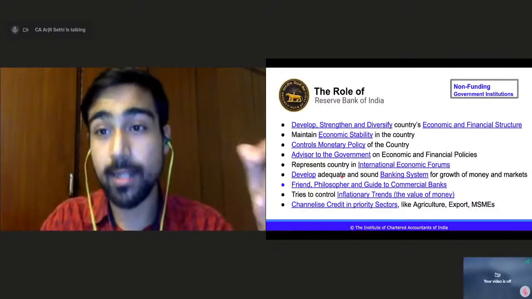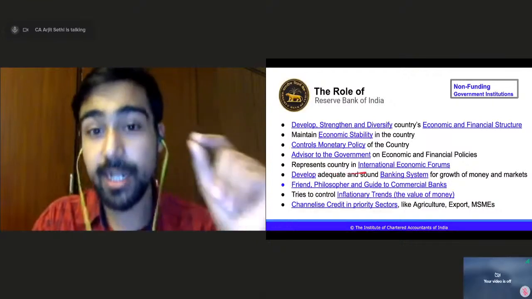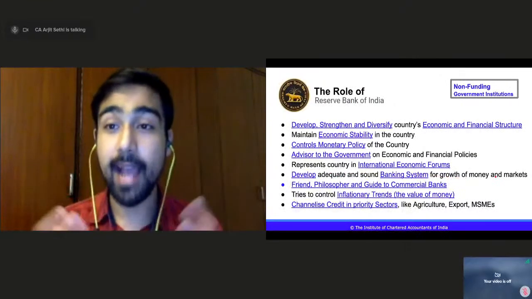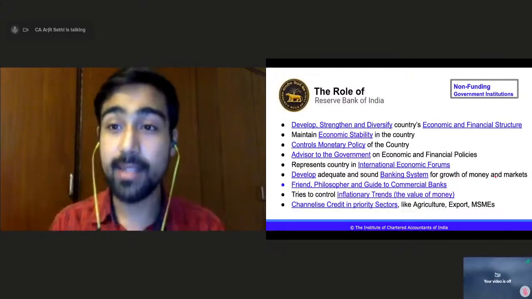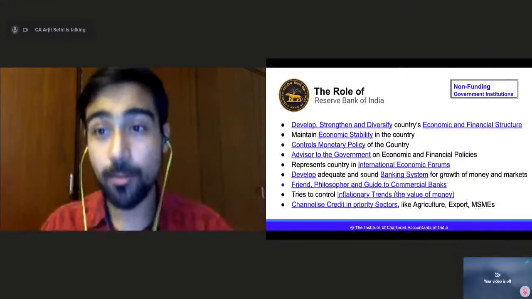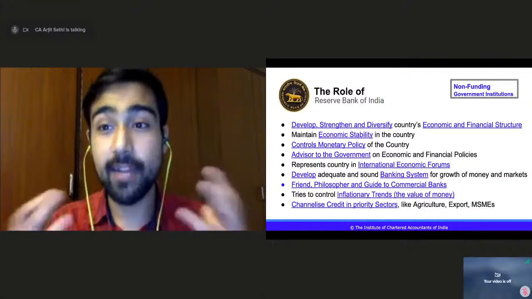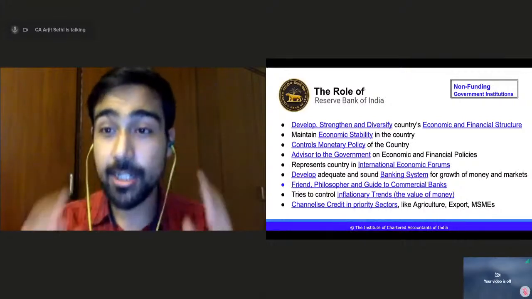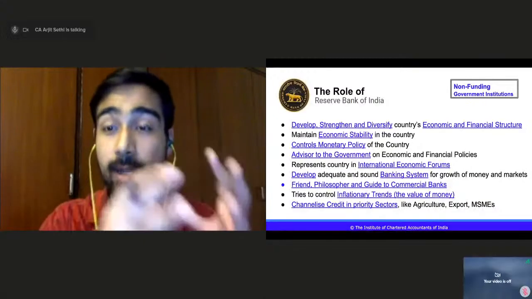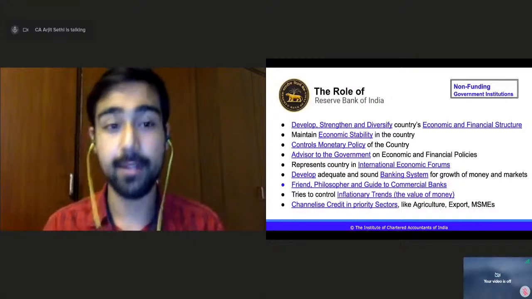It develops an adequate, that means complete, sufficient, banking system for growth of money and markets. It ensures that there are ample number of banks, and that the banks have sufficient money so that they can give out loans for businesses to grow, right? It ensures there are banks in rural sector, in urban sector, or in places where businesses are booming. It develops that environment, right?